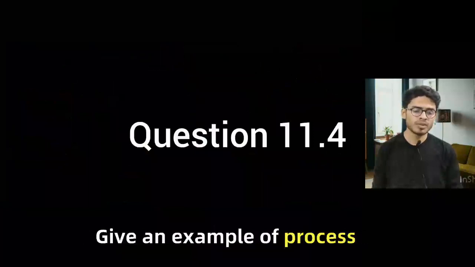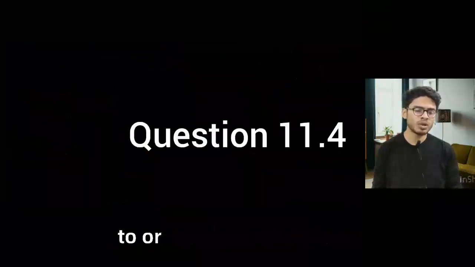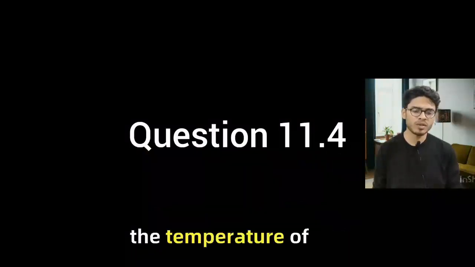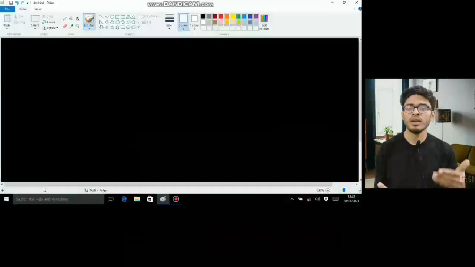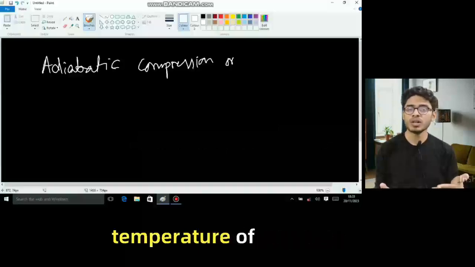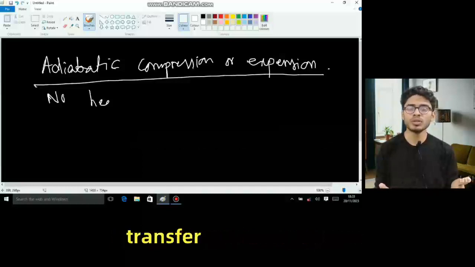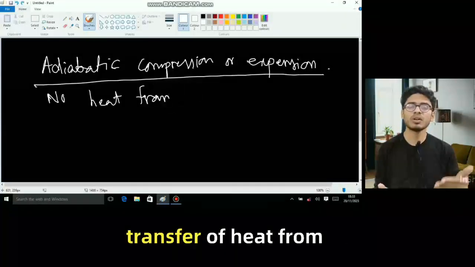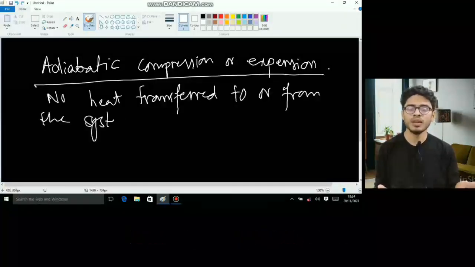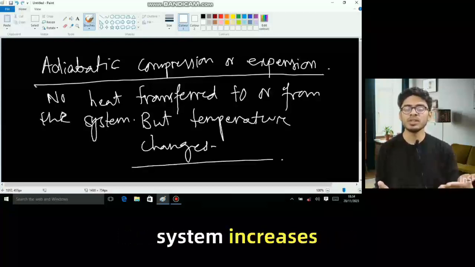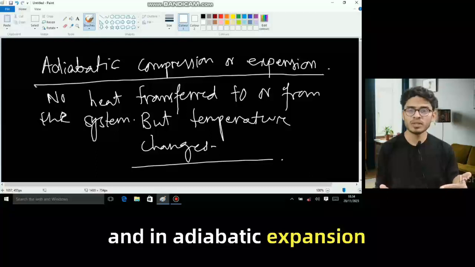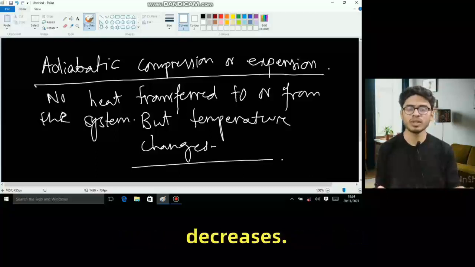Give an example of a process in which no heat is transferred to or from the system but the temperature of the system changes. In an adiabatic process, the temperature of the system changes without transfer of heat from or to the system. In adiabatic compression, the temperature of the system increases, and in adiabatic expansion, the temperature of the system decreases.